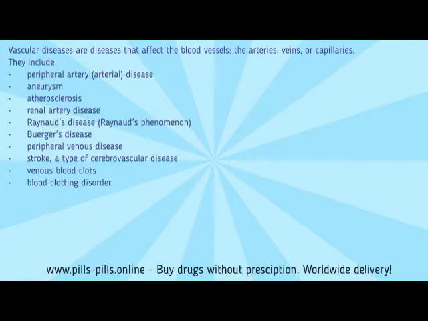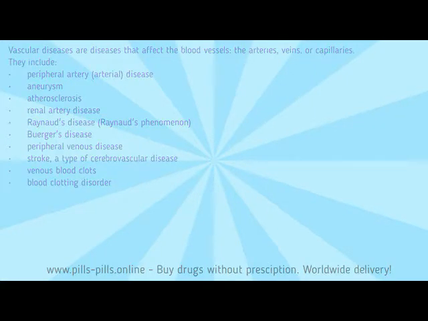Vascular diseases are diseases that affect the blood vessels, the arteries, veins, or capillaries. They include peripheral artery, arterial, disease. Aneurysm. Atherosclerosis. Renal artery disease. Raynaud's disease, Raynaud's phenomenon. Buerger's disease. Peripheral venous disease. Stroke, a type of cerebrovascular disease. Venous blood clots. Blood clotting disorders.